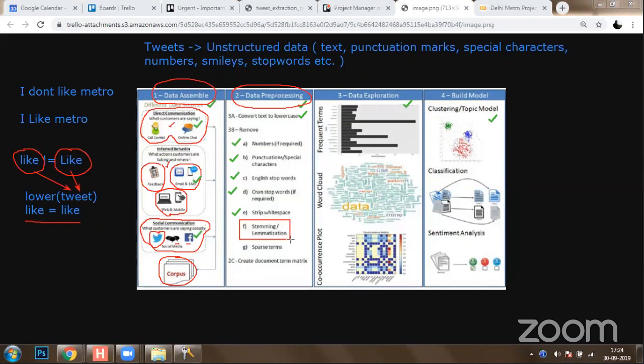What can stemming and lemmatization do? If somebody has written a word whose meaning is not available in the dictionary, we can reach back to the root word and understand what it means.